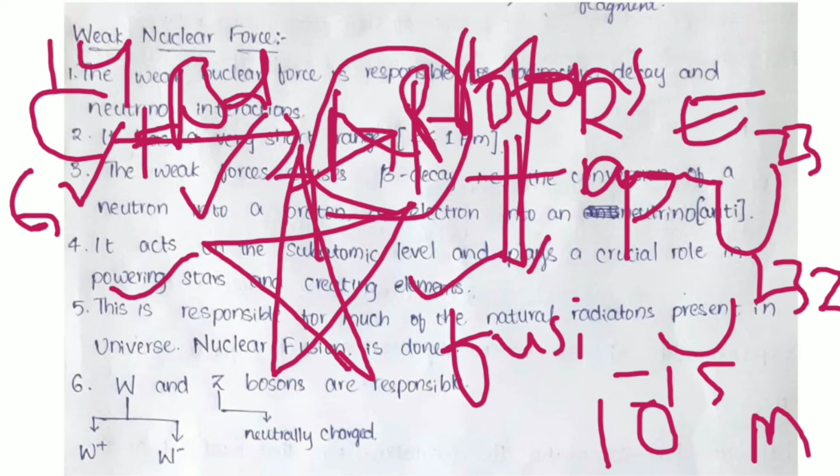Okay, it is communicated through bosons. Yeah, bosons. And the bosons are of two types: W boson and Z boson. W bosons are of two types. One is positively electrically charged and the other is negatively electrically charged, and Z is neutrally charged. Okay, the depth on W plus, W minus and Z bosons is not required here for JEE and NEET. Okay, let us leave it. We shall go to another slide.